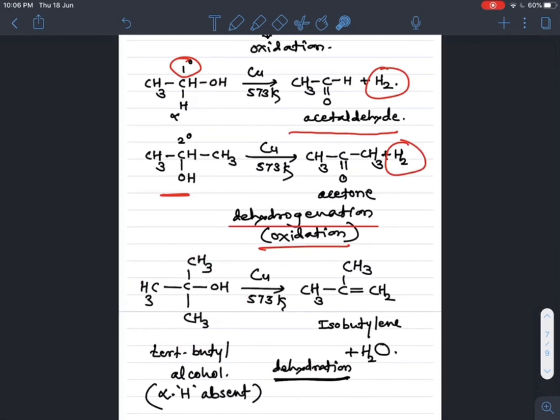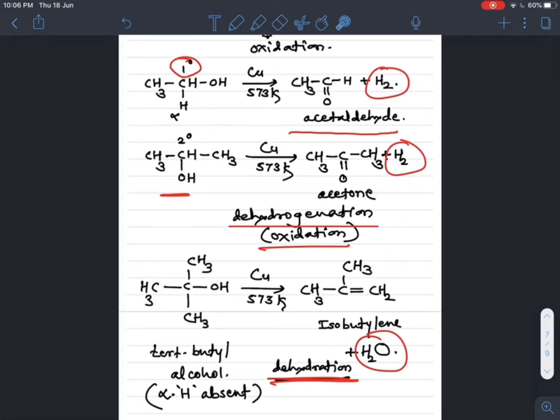But in the case of a tertiary alcohol, dehydration takes place, that is removal of a water molecule. So primary alcohol, dehydrogenation; secondary alcohol, dehydrogenation, that is oxidation. And what about the tertiary alcohol? Finally it undergoes dehydration, that is removal of water, and we get the corresponding alkene, isobutylene.